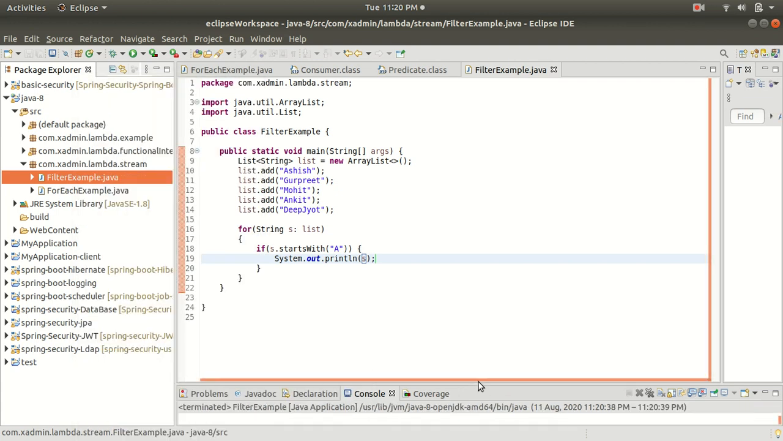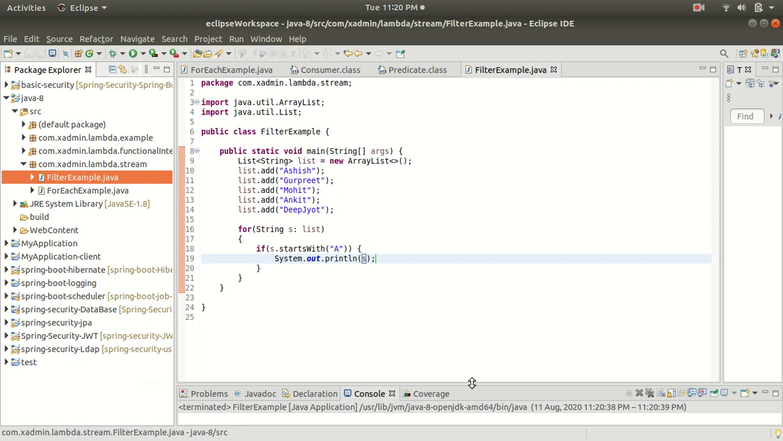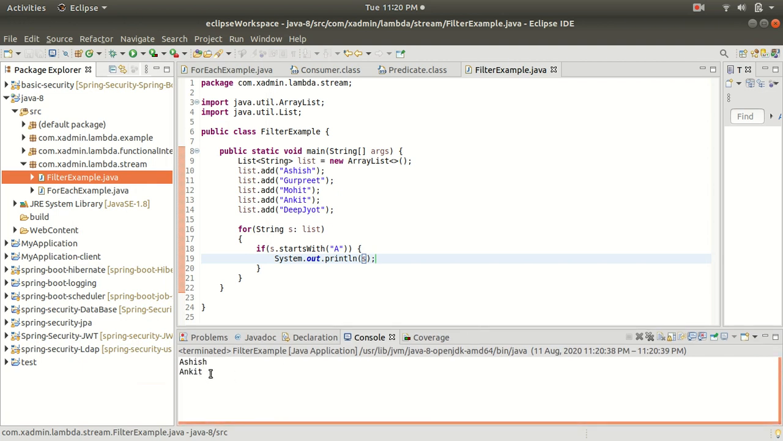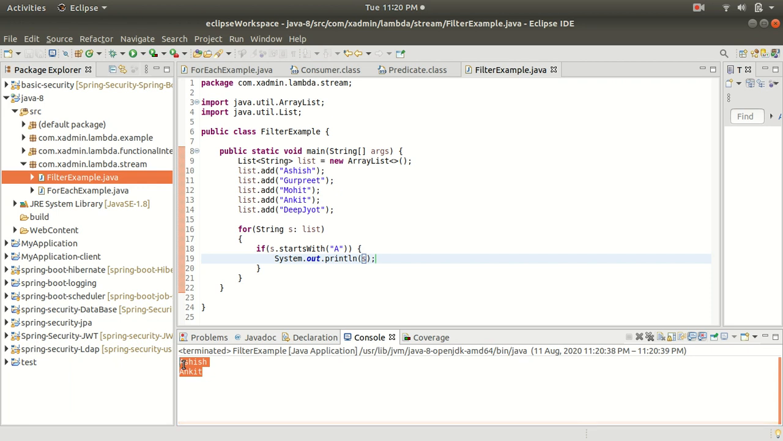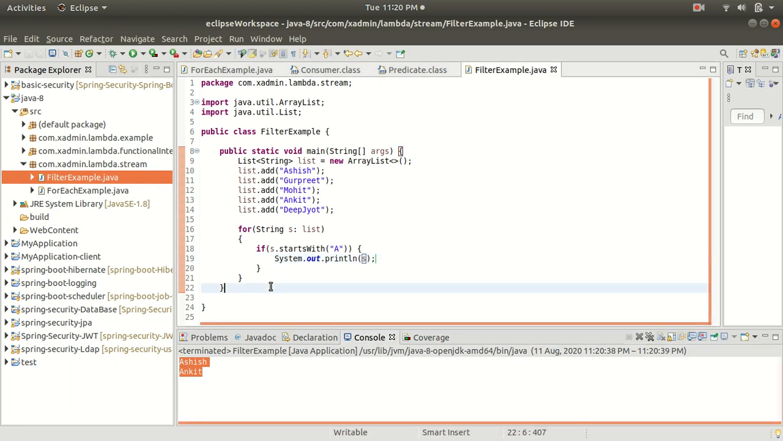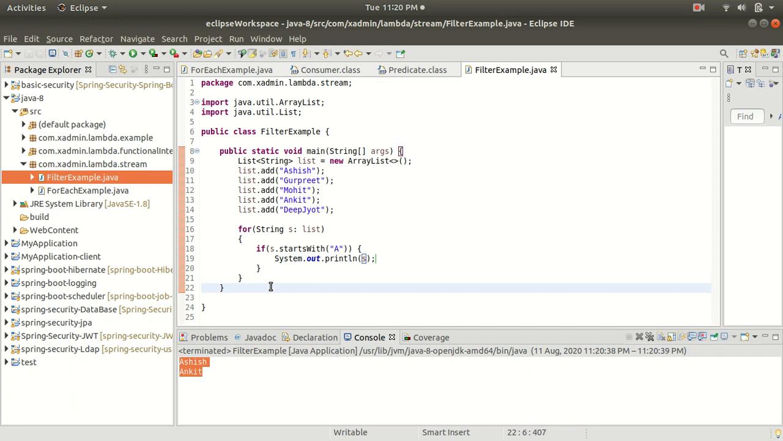If you look here, you will see that we are getting two strings, Ashish and Ankit, because Ashish starts with A and Ankit starts with A. So this is the traditional way in which we can put some condition and then show the result. Now let's see how we can represent this condition statement with the stream API. We are going to see this same approach using the stream API.